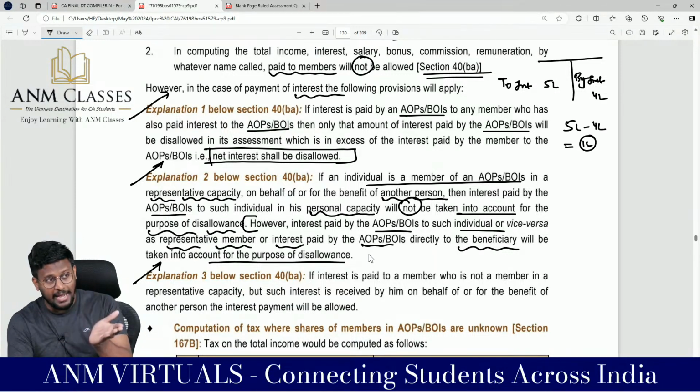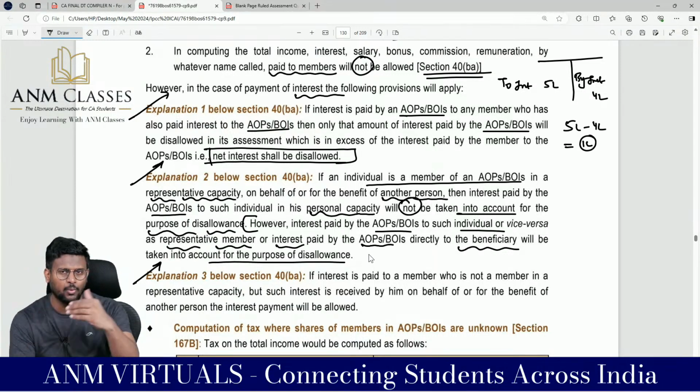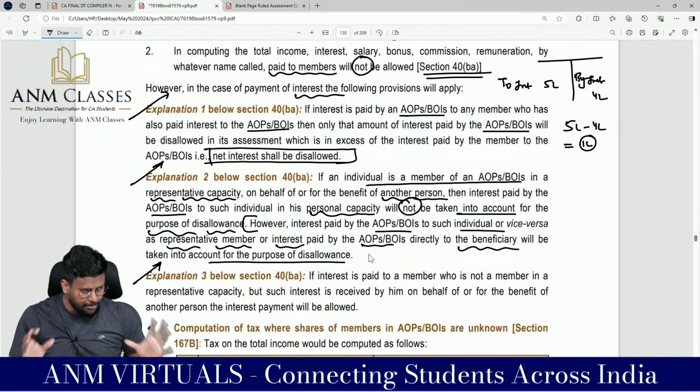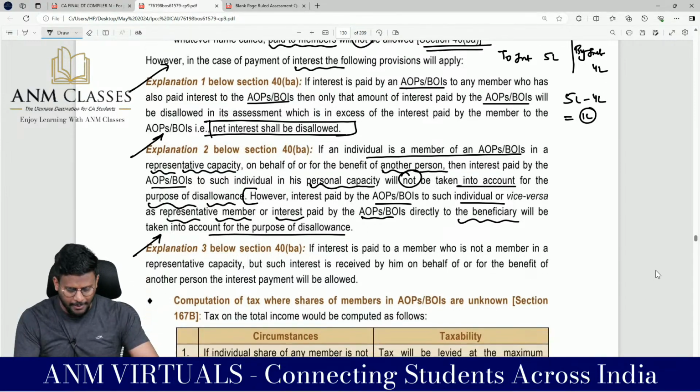But instead of directly paying to the HUF, if that AOP or BOI is giving that interest to me and asking me to pass it on to the HUF, I am in a representative capacity. So it is indirectly that the AOP or BOI has paid to its members. So that amount should be added back.